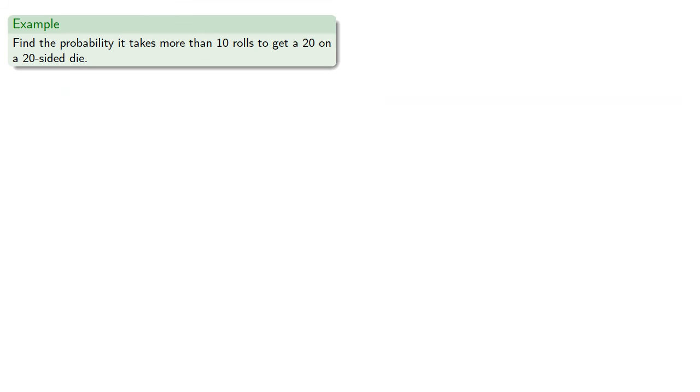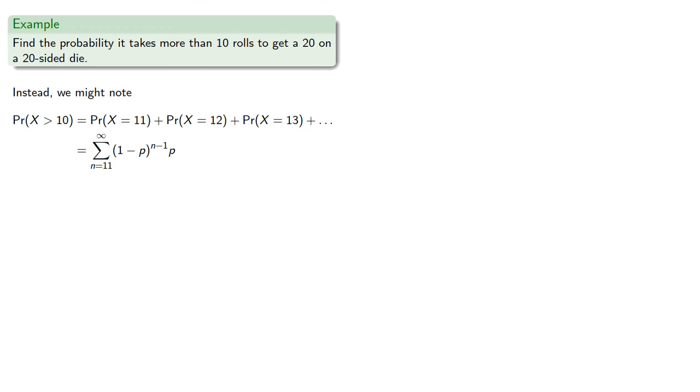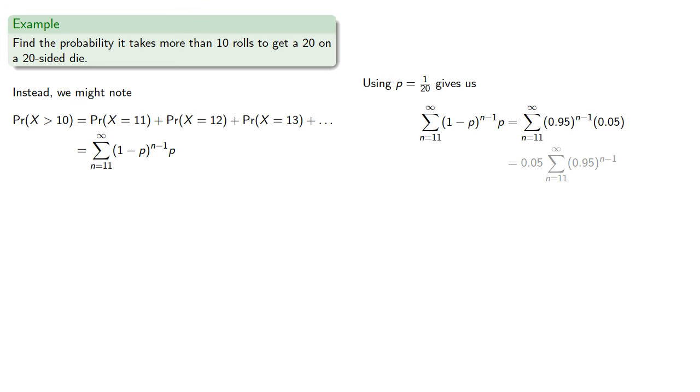So instead, we might note that the probability that x is greater than 10 is the probability x is 11, 12, 13, and so on. In other words, it's the sum of the infinite series whose terms are the individual probabilities. Using our probability 1/20 gives us, we'll remove that factor of 0.5, and we get a geometric series, which incidentally is the reason this is called a geometric probability, and we can find that sum, and we get the same answer.